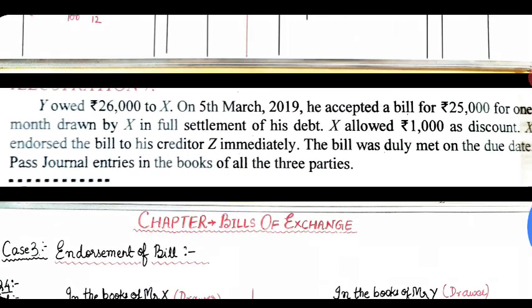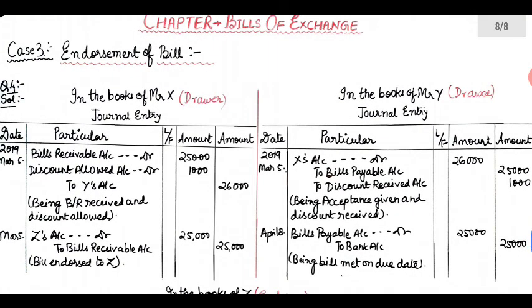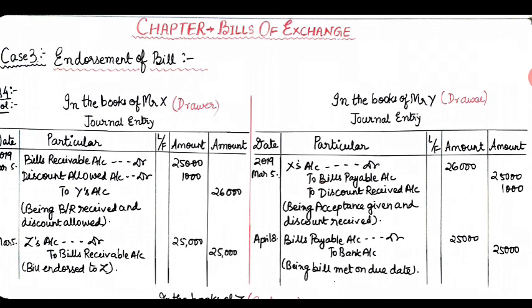Moving on to the next case, case number 3, endorsement of the bill. In this, it is written that Y owed rupees 26,000 to X on 5th March 2019. He accepted a bill for rupees 25,000 for 1 month drawn on him in full settlement of his debt. X allowed rupees 1,000 as discount. X endorsed the bill to his creditor Z immediately. The bill was duly met on the due date. We need to pass the journal entries in the books of 3 parties. So let us start with the books of the drawer and the drawee.